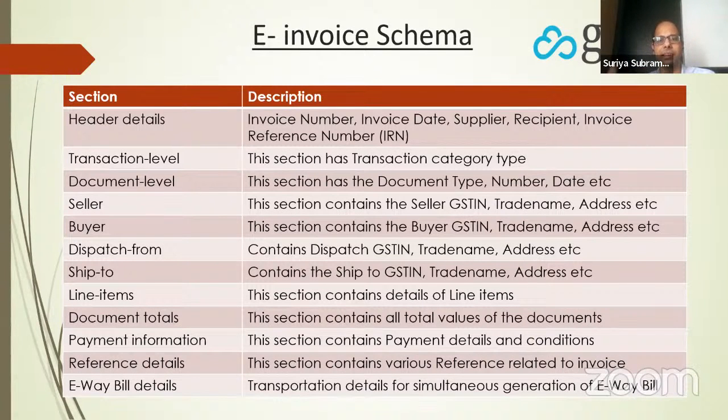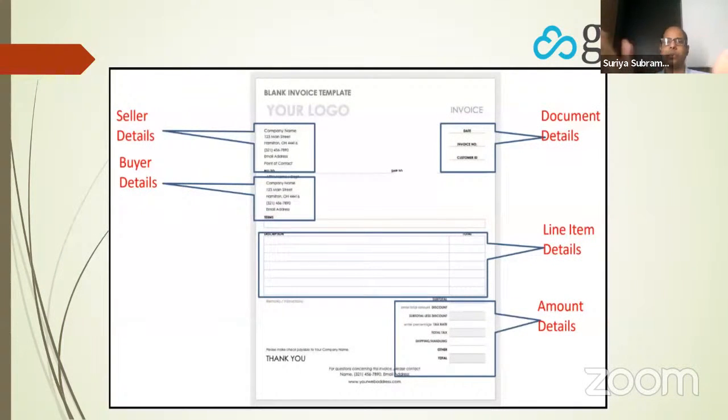They will be converted into electronic format, and then they'll go to the government. So whatever invoice you are displaying physically, this will be generated digitally. So that is the high level aspect of what is an e-invoice. We'll not go too much into the technical details of what the fields are.